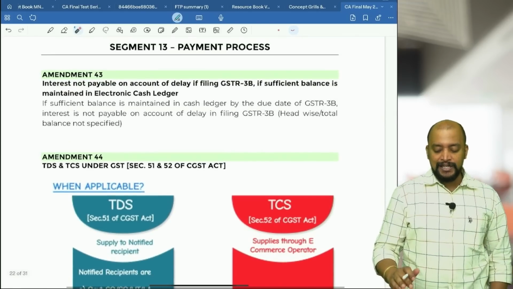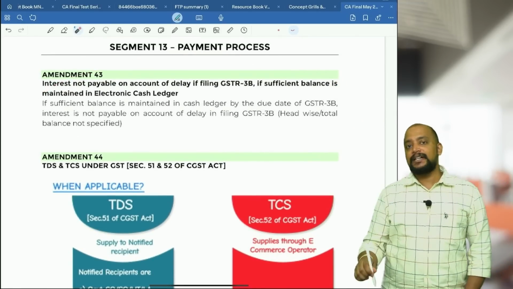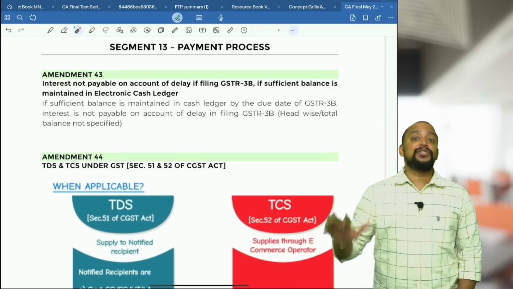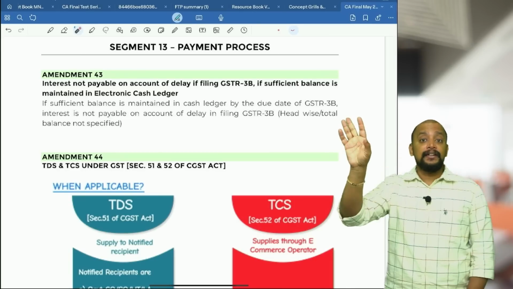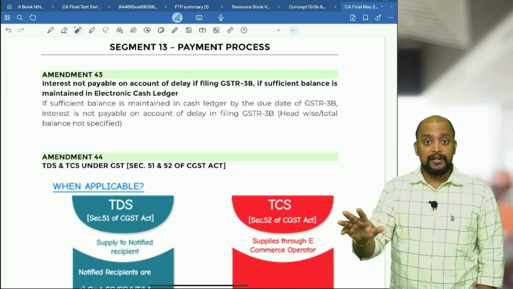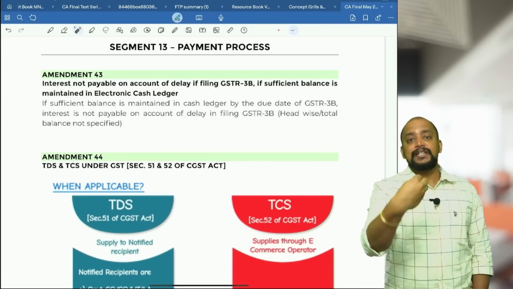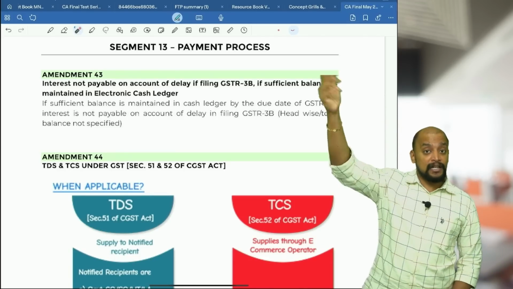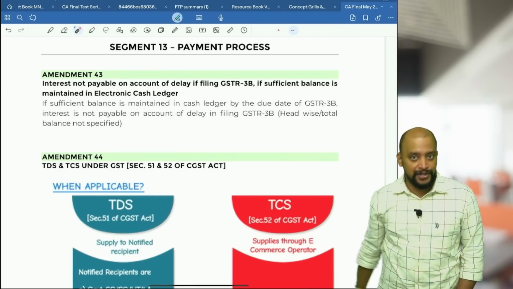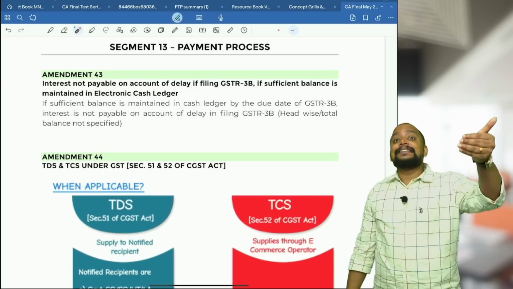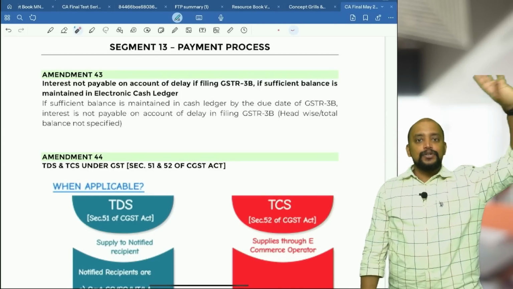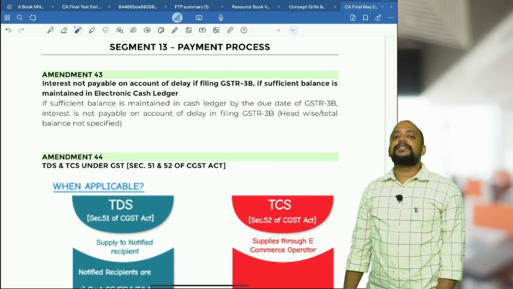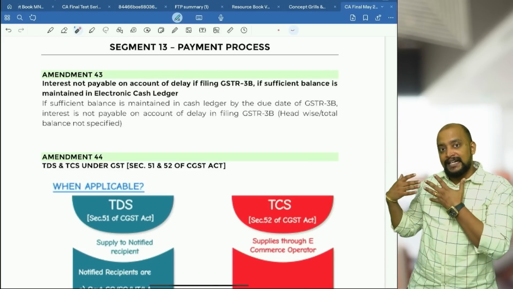Then in the payment process, there is one important point that can definitely be tested. If you have sufficient balance in the cash ledger, in any head, for example IGST or CGST, either minor head or major head, then because of delay in filing 3B there won't be any interest. Usually for delay in filing 3B, we pay interest on net liability at the rate of 18% per annum from the due date till the actual date of filing 3B.